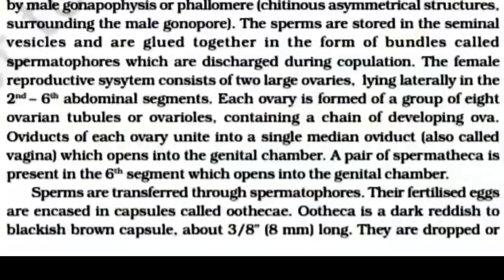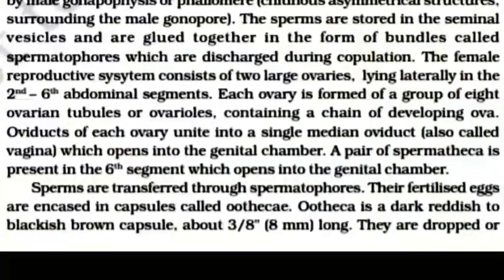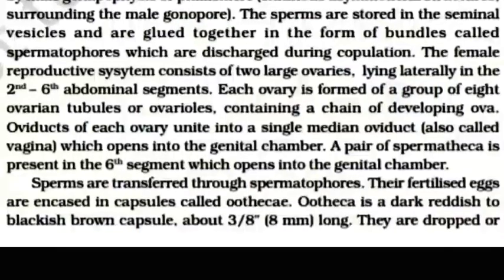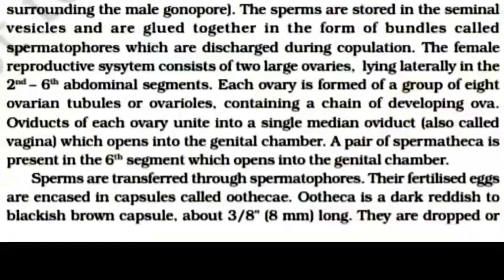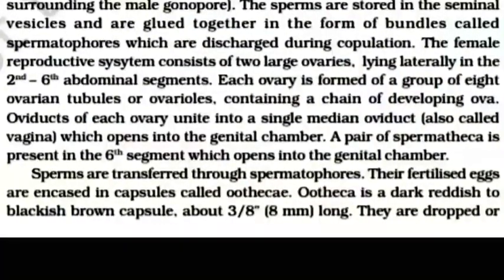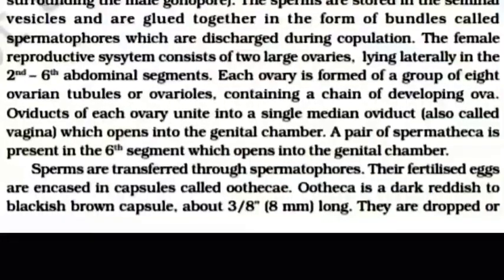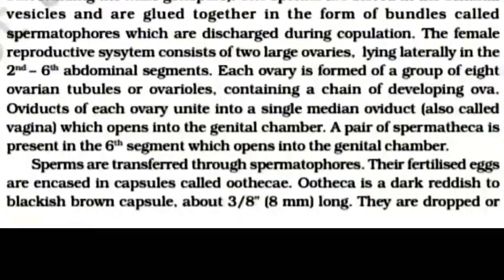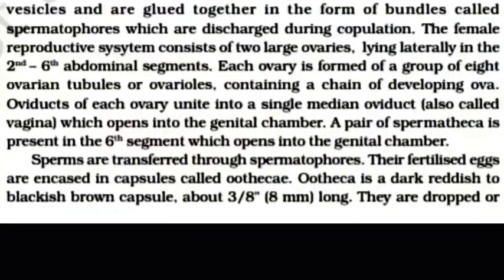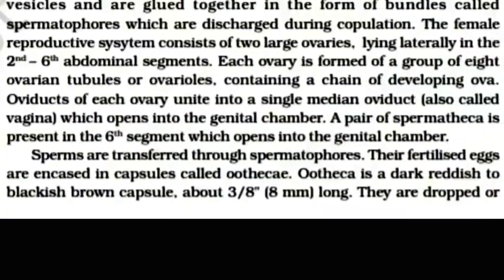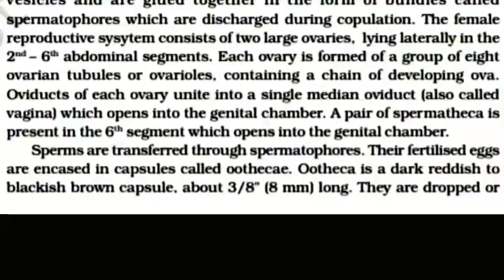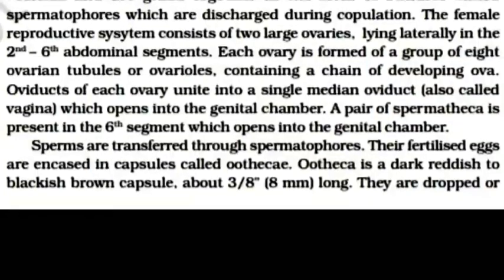A pair of spermatheca is present in the sixth segment, which opens into the genital chamber. Sperms are transferred through spermatophores.